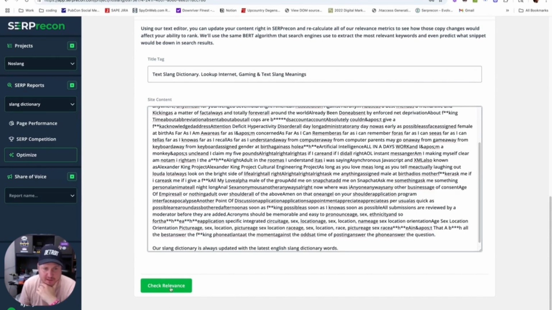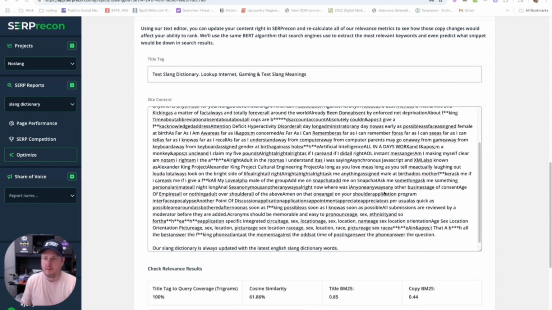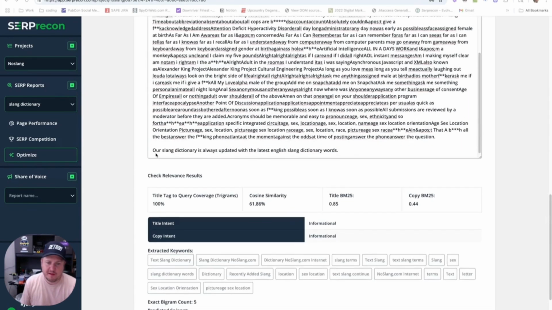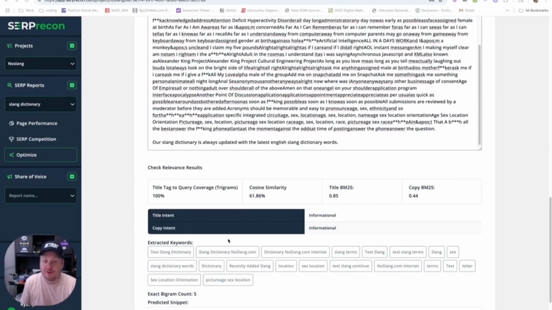And then I can click this Check Relevance button, and what this will do is it'll rerun all the performance metrics from the earlier tab, and I can see how I'd score. So let's do that. Okay, that took about 30 seconds. I paused so you didn't have to watch the wheel spin, but we're back with the results.